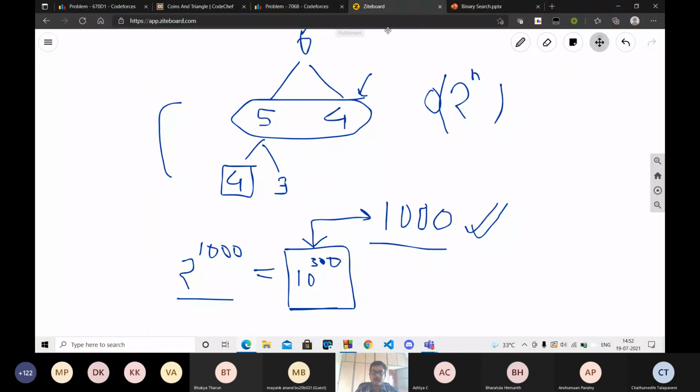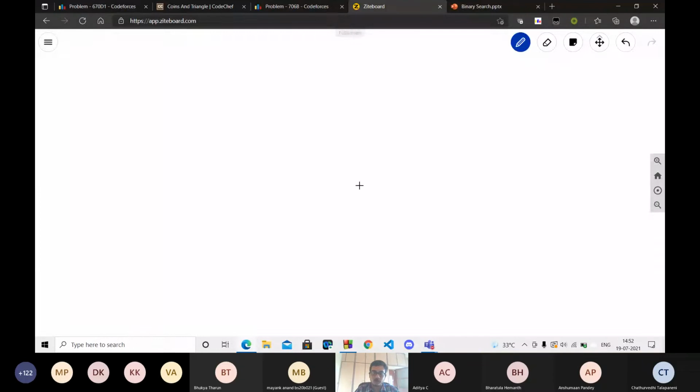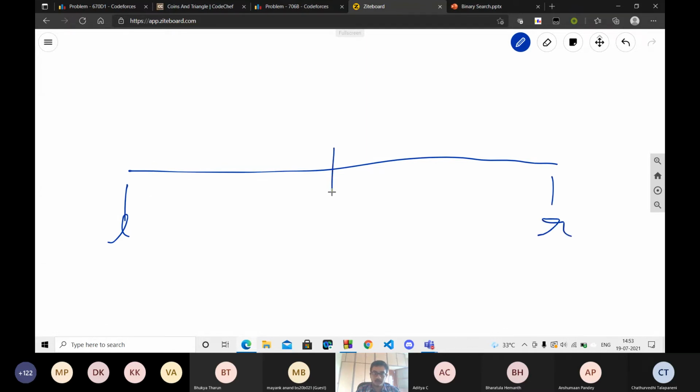Okay, so the time complexity of binary search is log of n in the base 2. Why? Because if we have an array, we have an L pointer and an R pointer. We search the middlemost element and compare it with the search element. If the middle element is less, then we need to search in the right half of the array.